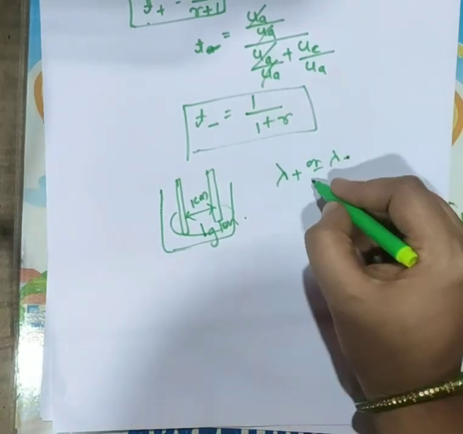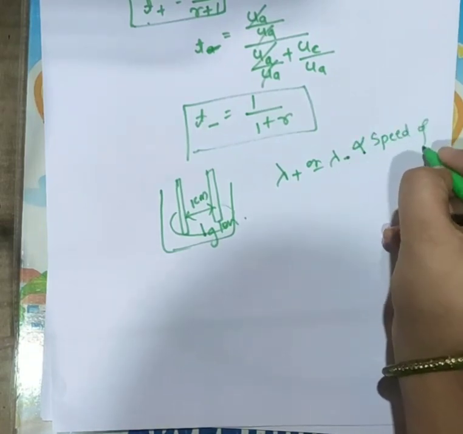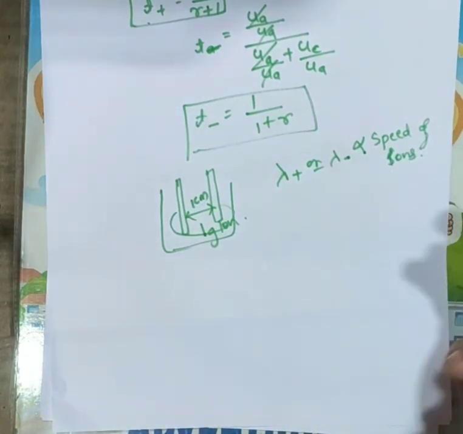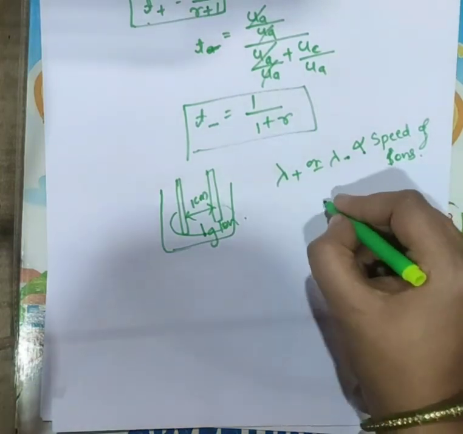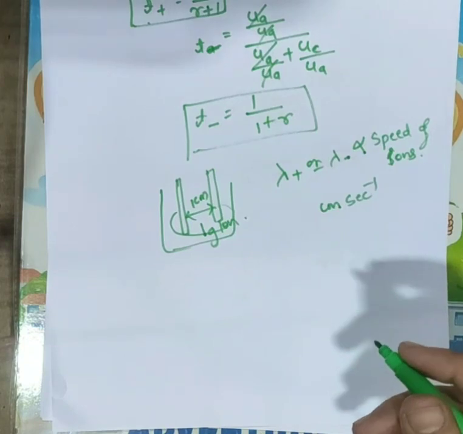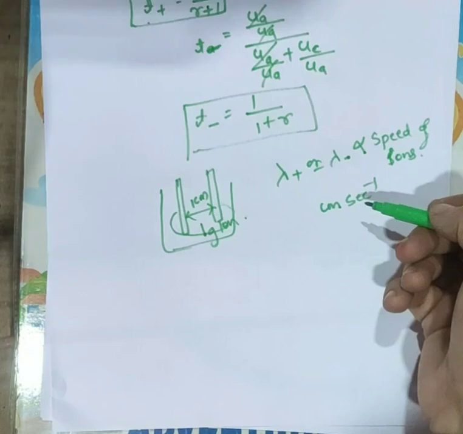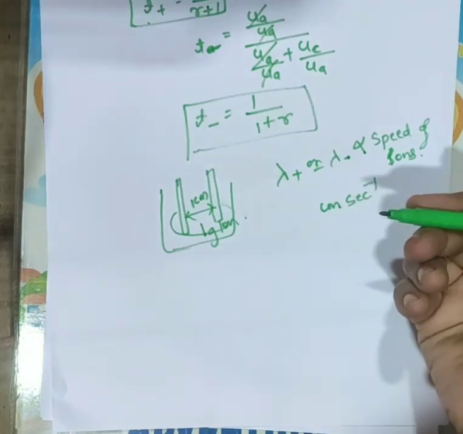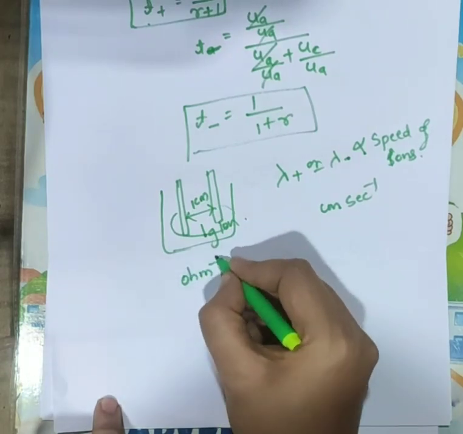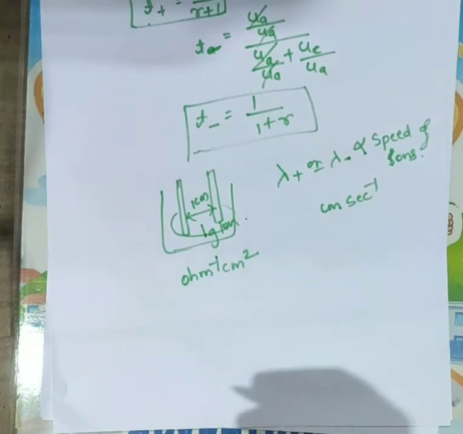And this ionic mobility is directly proportional to what? The speed of the ions. Okay, so what is the unit for this? Centimeter per second. The unit will be centimeter per second for the absolute ionic mobility. Then for ionic mobility, the unit will be ohm inverse centimeter square per equivalent. So you have to remember the absolute ionic mobility.